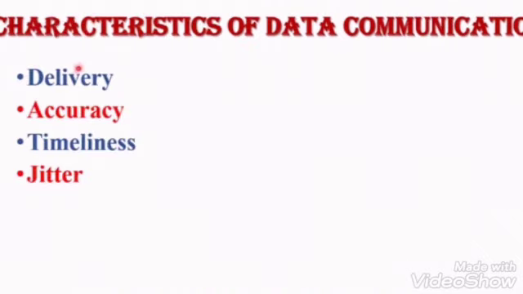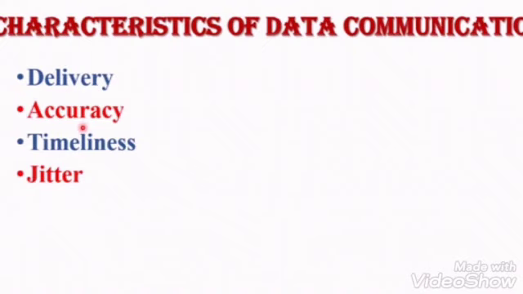The next topic is characteristics of data communication. The effectiveness of any data communication depends upon the following characteristics. First is delivery. Data should be delivered to the correct destination or correct user. Second, accuracy. The communication system must deliver the data to the destination without introducing any error. This is called accuracy.